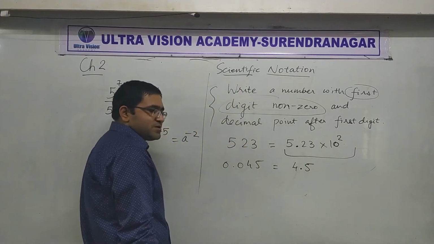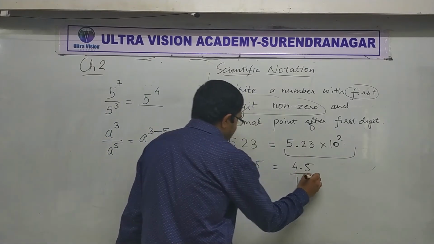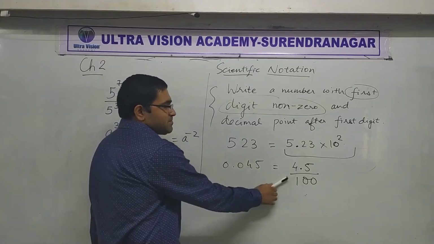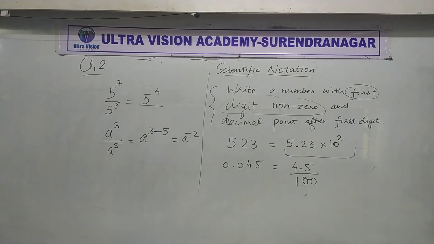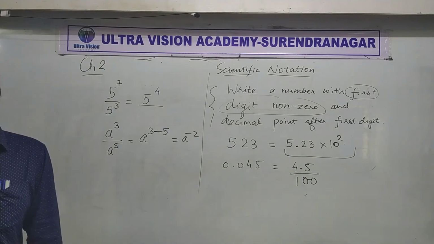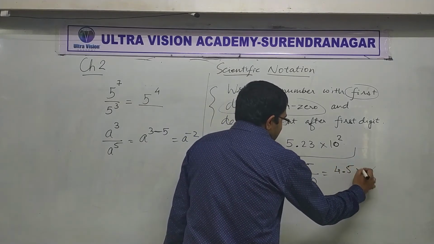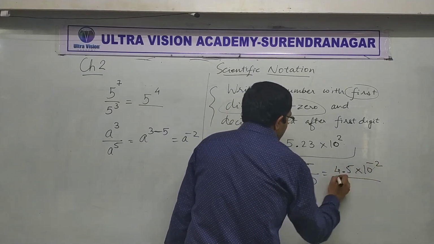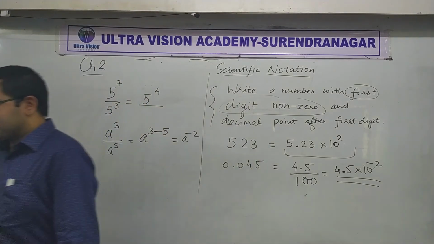4.5. Okay, but if I write 4.5, I actually have to divide by 100. Clear or not clear? Is this dividing by 100 clear? Okay, so we will not write it like this though. We will write this as the scientific notation. Understood?